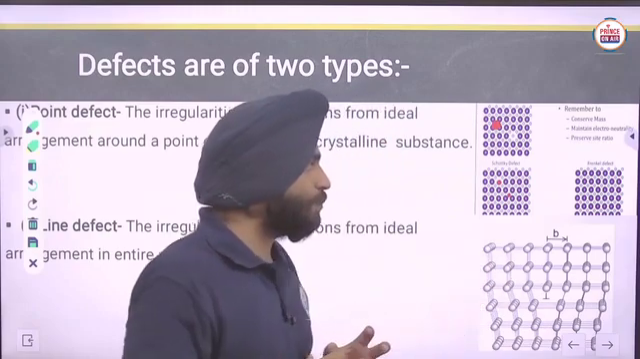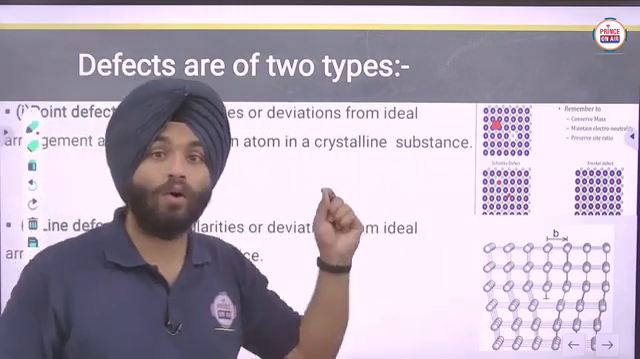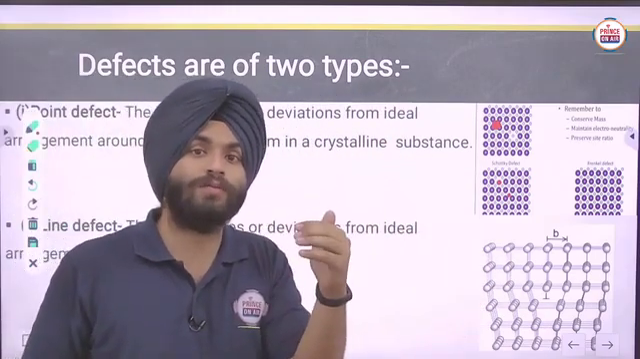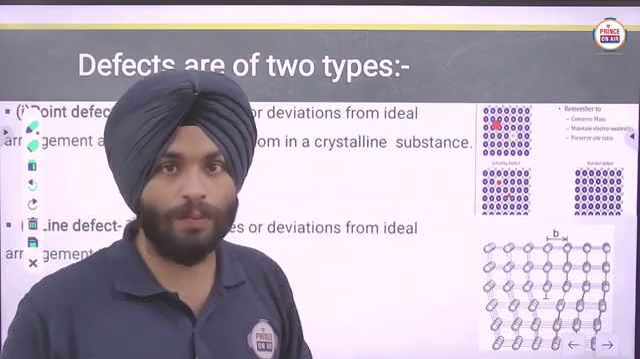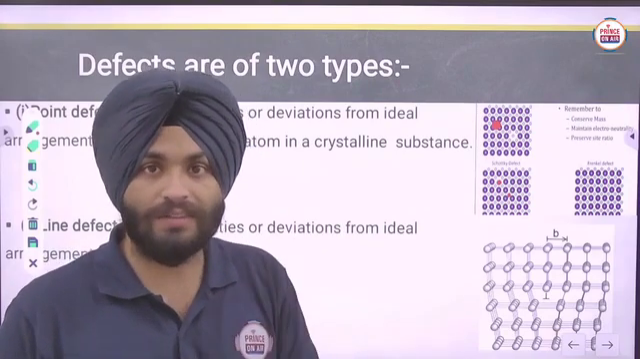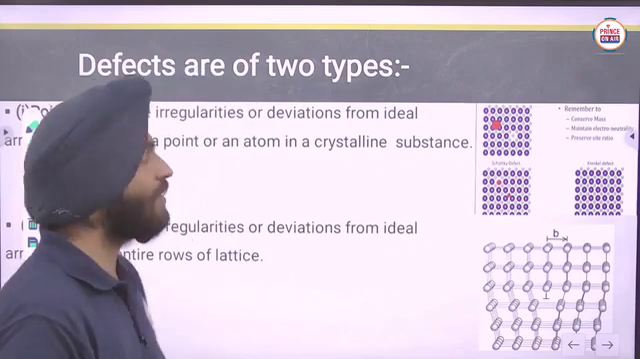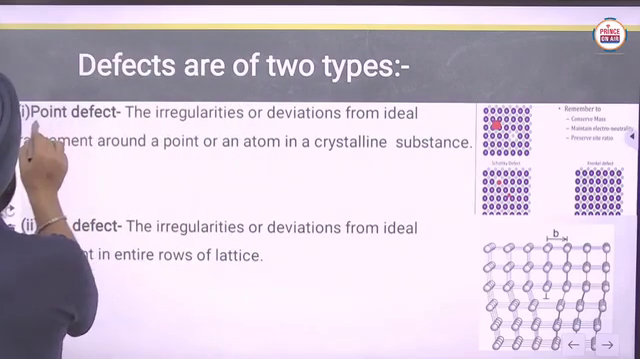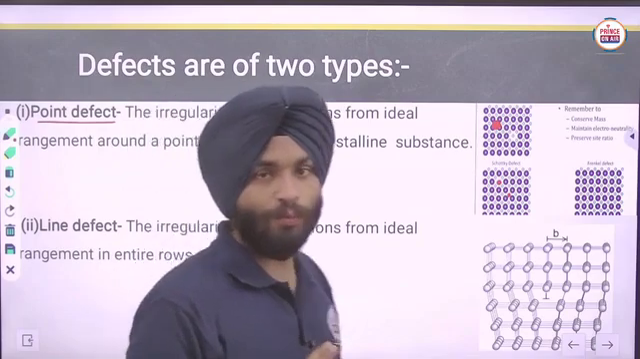So these types of irregularities are of a single or more than one particles. Only a particle problem is there, or irregularities in the particles are there. So that's why it is known as point defect. Okay, it is known as point defect.